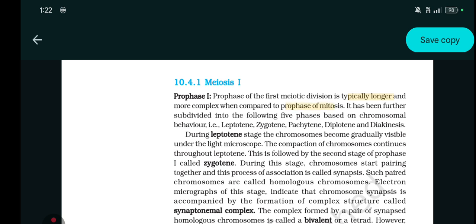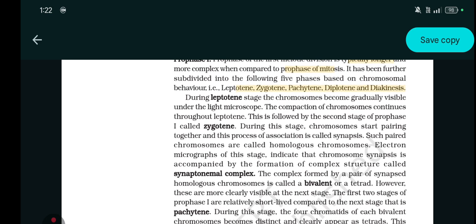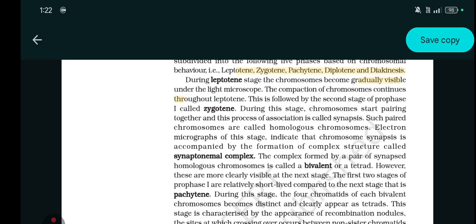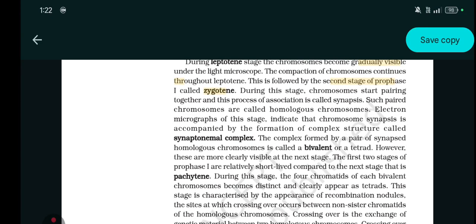It has been further subdivided into the following 5 phases based on chromosomal behavior, that is leptotene, zygotene, pachytene, diplotene, and diakinesis. During the leptotene stage, the chromosomes become gradually visible under the light microscope. The compaction of the chromosomes continues throughout leptotene. This is followed by the second stage of prophase 1, that is zygotene. During this phase, chromosomes start pairing together, and this process of association is called synapsis.